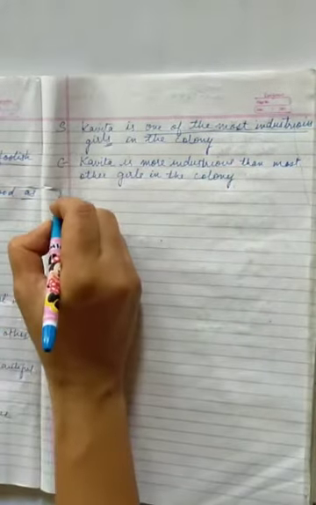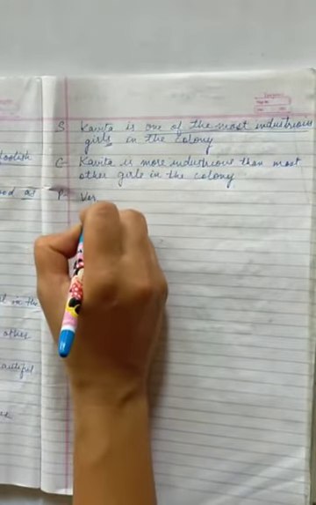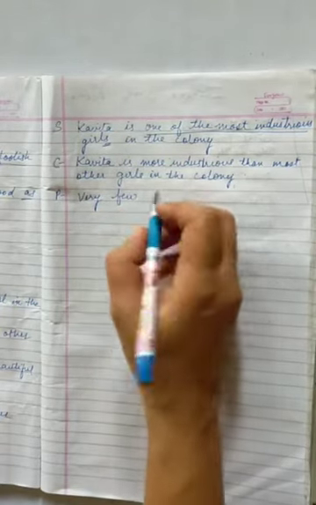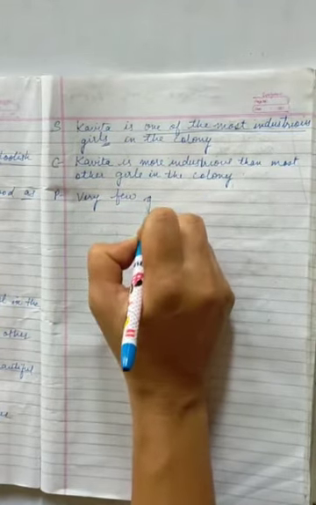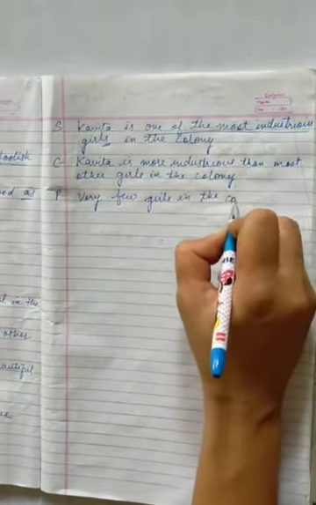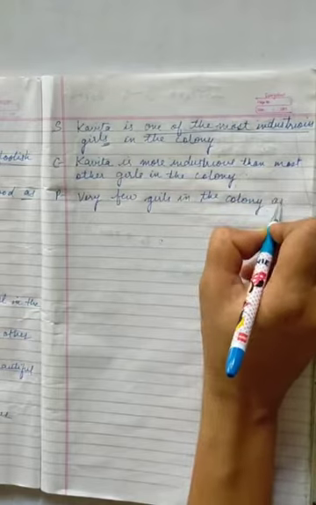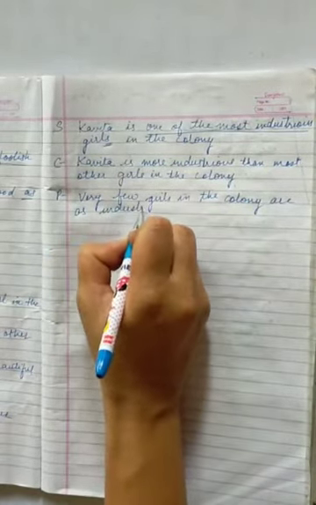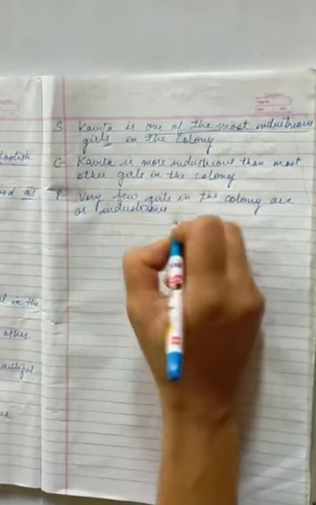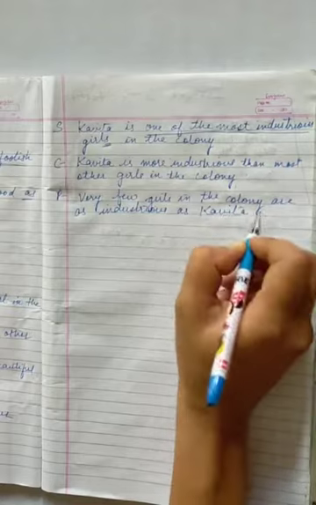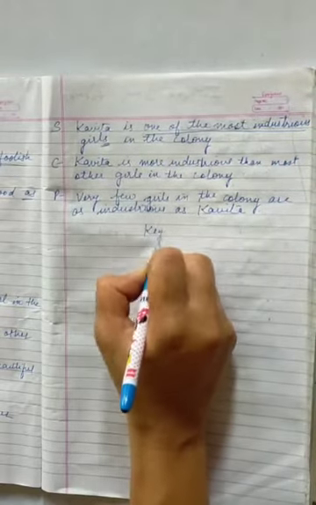So for positive degree now we are going to write very few. We will not write no other, but very few. These all are the keywords. You have to remember this. Very few girls in the colony are as industrious as Kavita.